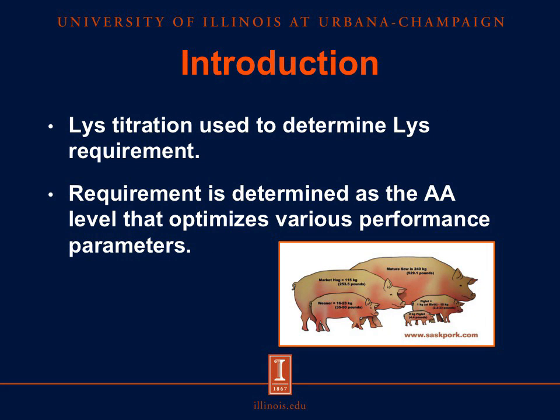One of the most commonly utilized methods for determining amino acid requirements in pigs is an amino acid titration experiment. What these experiments entail is the use of diets with increasing levels of the amino acid in question, while all other amino acids are provided at or above the requirement. In principle, we should see that the diet which optimized various growth parameters reflects the amino acid requirement for the animal.